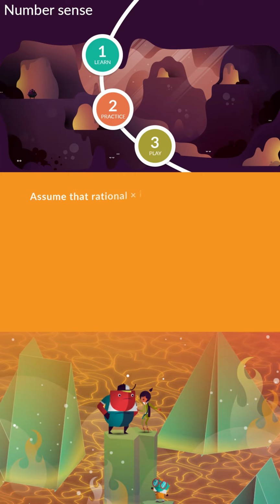Let's assume the opposite, that a rational number which we express as a fraction a over b multiplied by an irrational number x gives a rational answer, which we represent as m over n. We manipulate this equation by multiplying b over a on both sides and get x equals m over n times b over a, which gives us the fraction mb over na on the right-hand side.